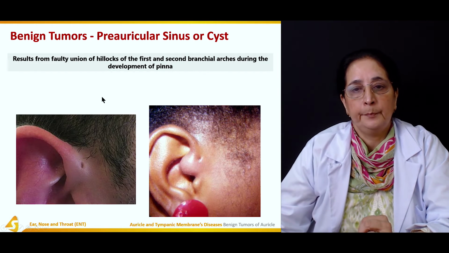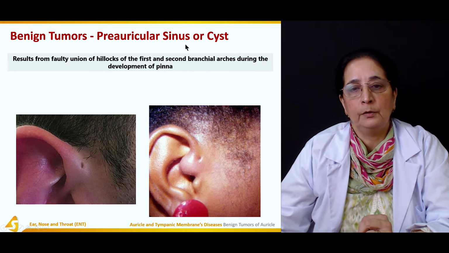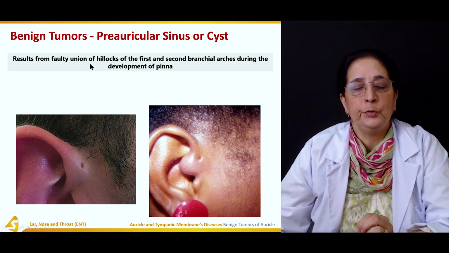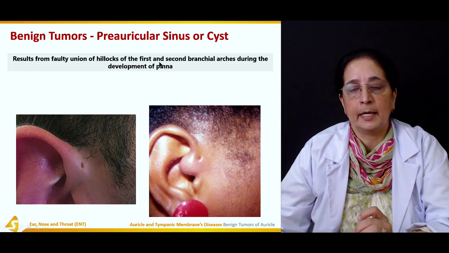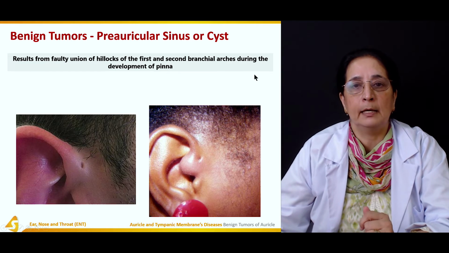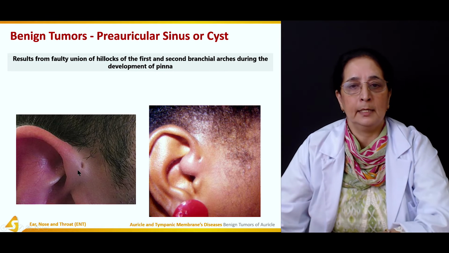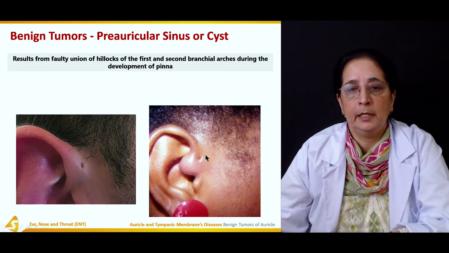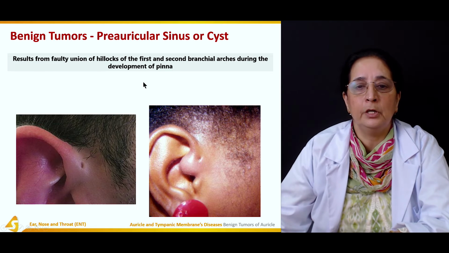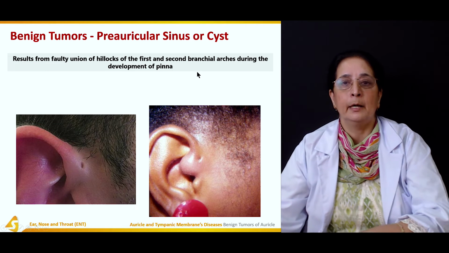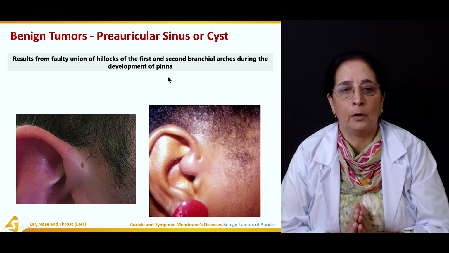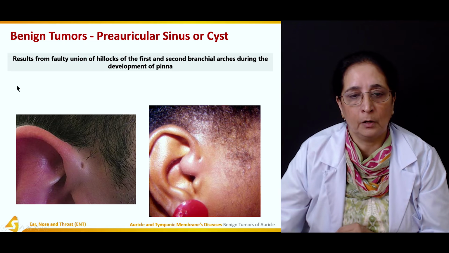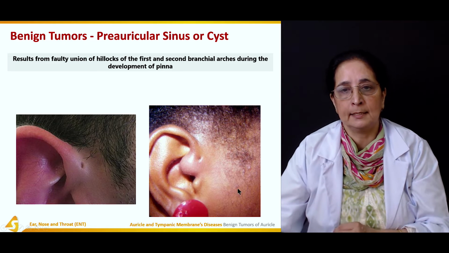So first, the benign tumors. Preauricular sinus or cyst results from faulty union of hillocks of first and second branchial arches during the development of the pinna. So the preauricular sinus or the cysts are usually formed by the faulty union of the hillocks of the first and second branchial arches. Due to the faulty union of the branchial arches, there is development of preauricular sinuses and the cysts.